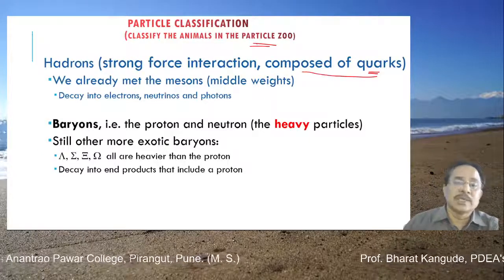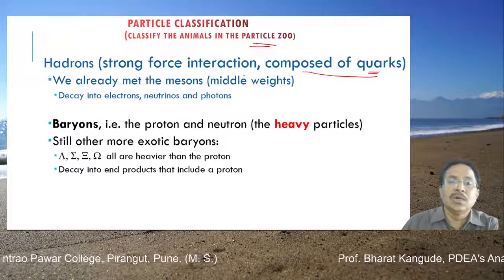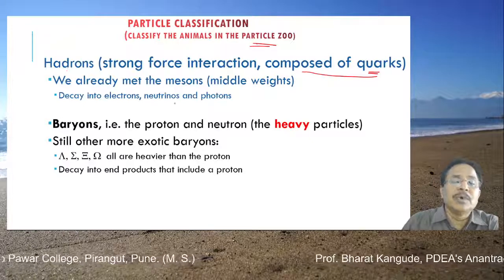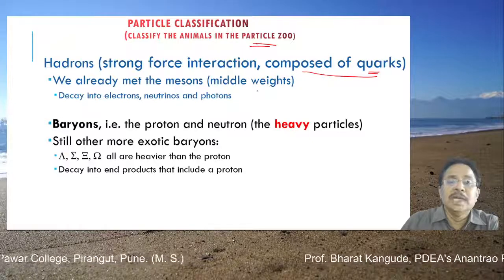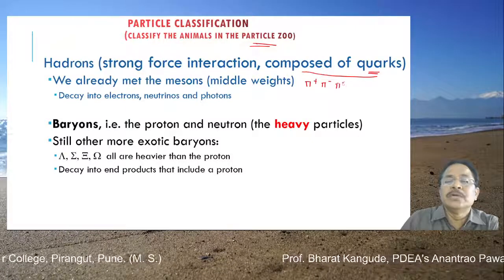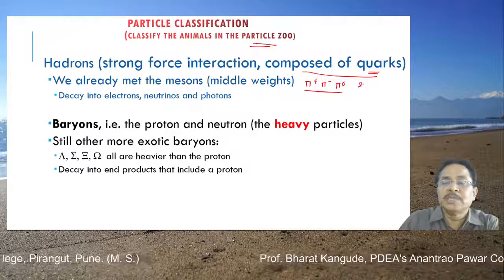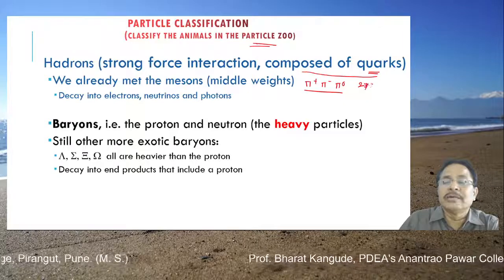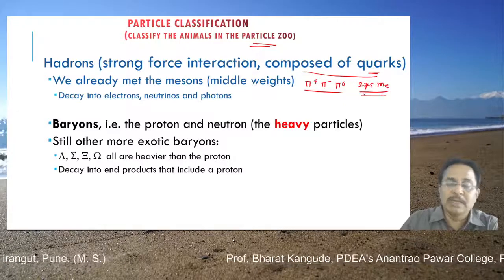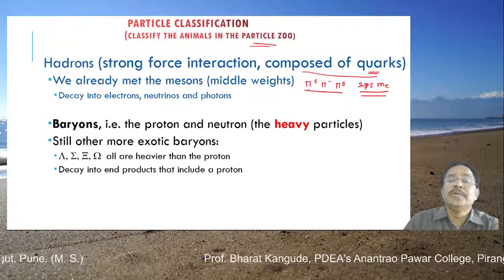These are called quarks. So hadrons, the first classification, are particles that undergo strong force interaction, and they are composed of certain quarks. We have already met some of the mesons, that is, the middle weight particles. We have already seen pi plus, pi minus, and pi 0. These are the three types of middle weight particles, whose masses are in the range of 275 times the mass of the electron and so on. Or in terms of MeV, using the mass-energy relationship, we can find out their masses. So these are the middle weight particles.